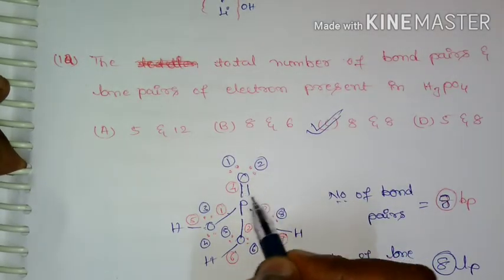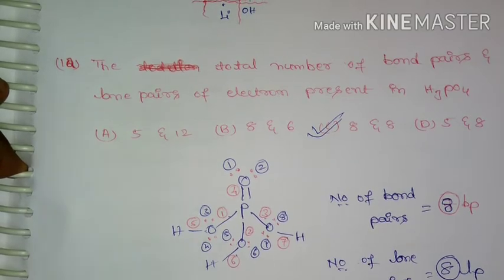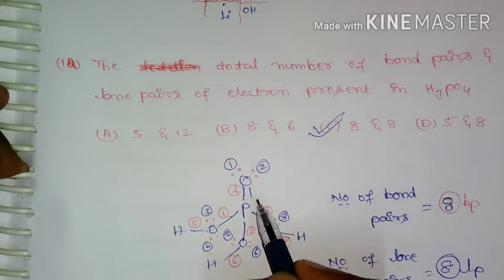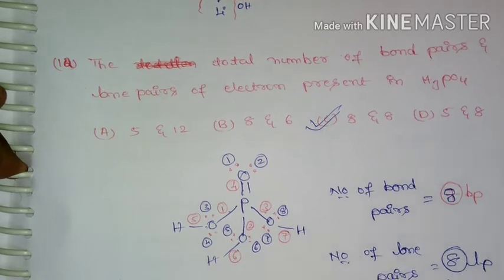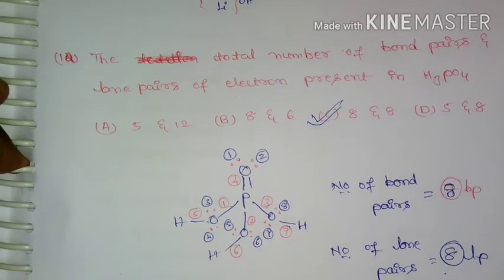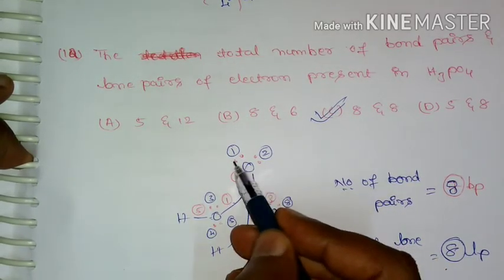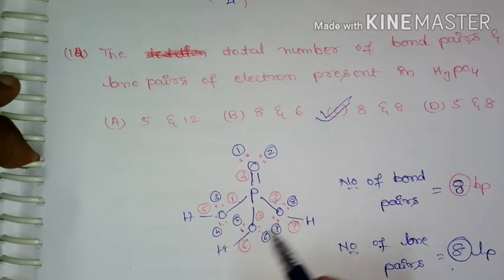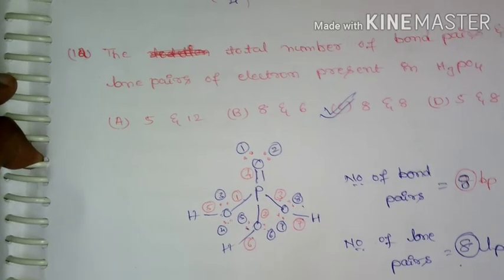If I neglect the pi bond, it becomes 7. According to the options given, I need to consider this pi bond, then it becomes 8 bond pairs, or else whatever options are given will be wrong, because if I consider only sigma bonds, it becomes 7 bond pairs. And if I count the lone pairs, this oxygen has 2, 4, 6 and 8 lone pairs of electrons. For this one, we need to know the structure.